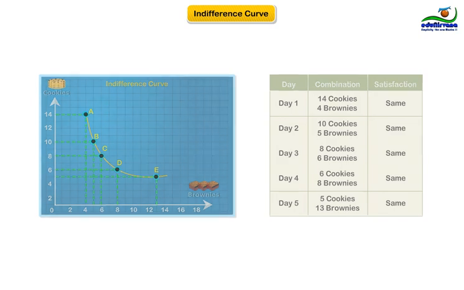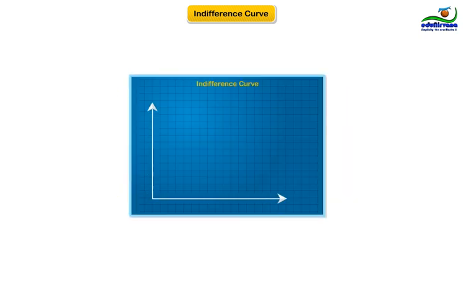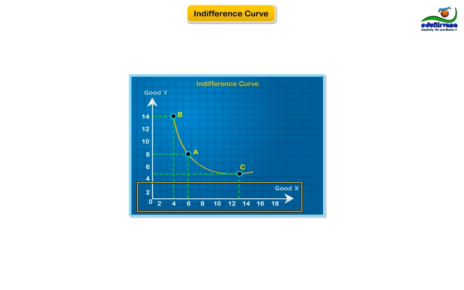Put generically, consider two products, X and Y, that one likes, and plot all the X and Y combination points, X on the X-axis and Y on the Y-axis, where the utility derived from the consumption is the same.